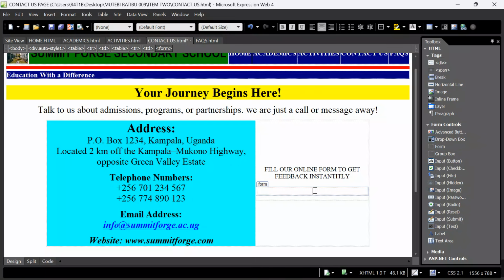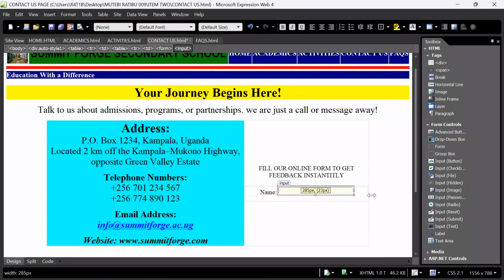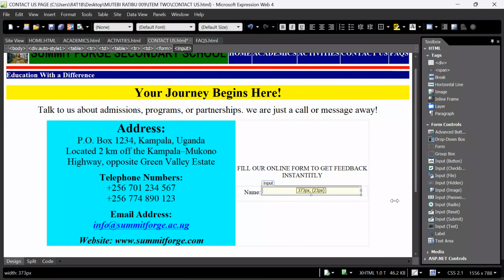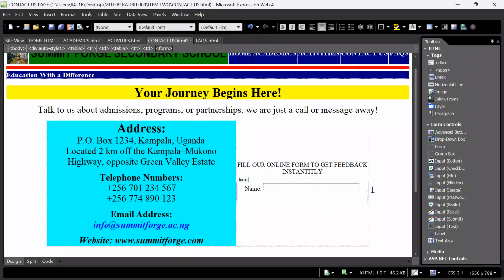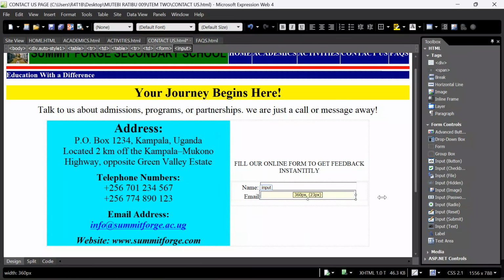What do we need? I want to capture the name of the student. For the name, I'm going to use the text box, this input text. I put it here and stretch it a bit so that people can easily fill in the information. Enter. I want to capture maybe the email. Under the email, I'm going to use the same box, input text, bring it here, and then stretch it to see that we balance each and every single aspect.